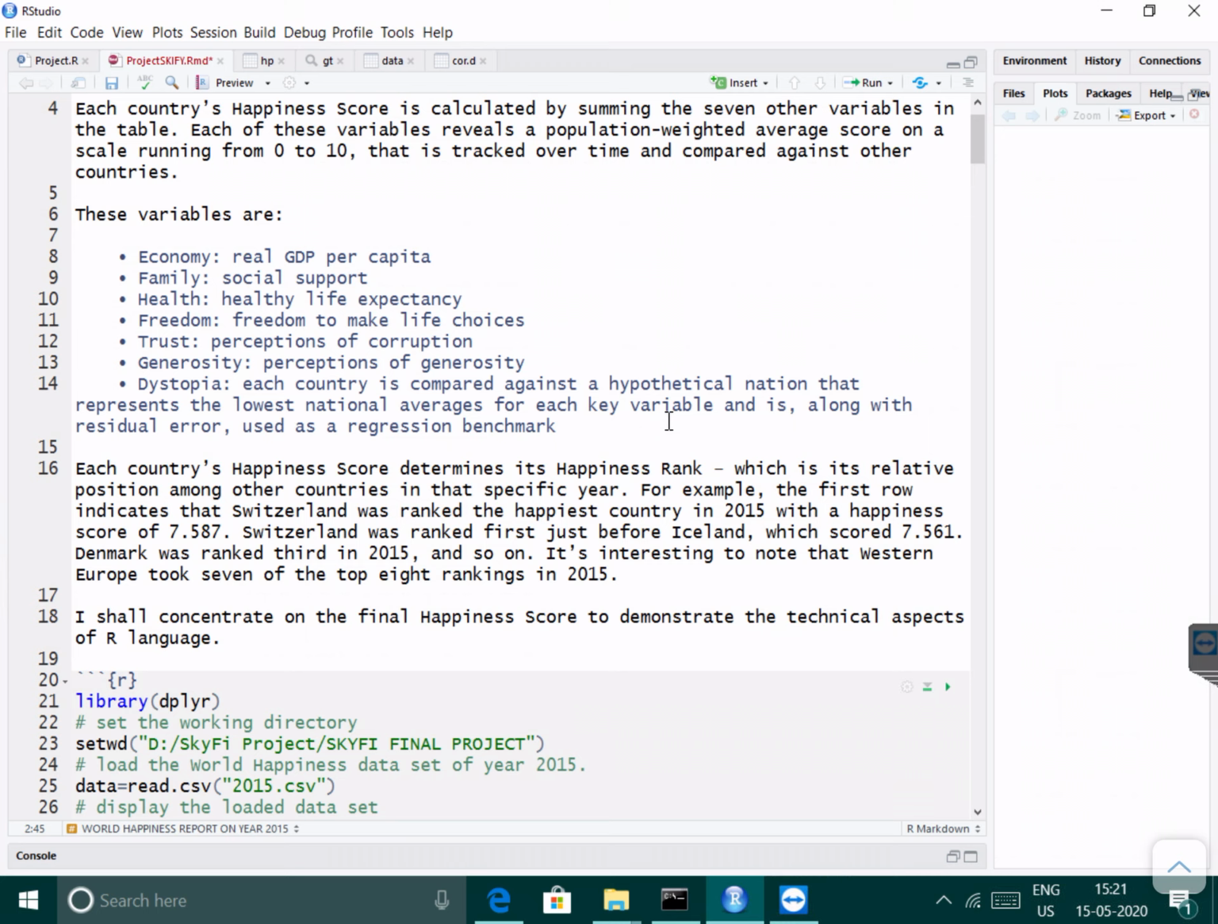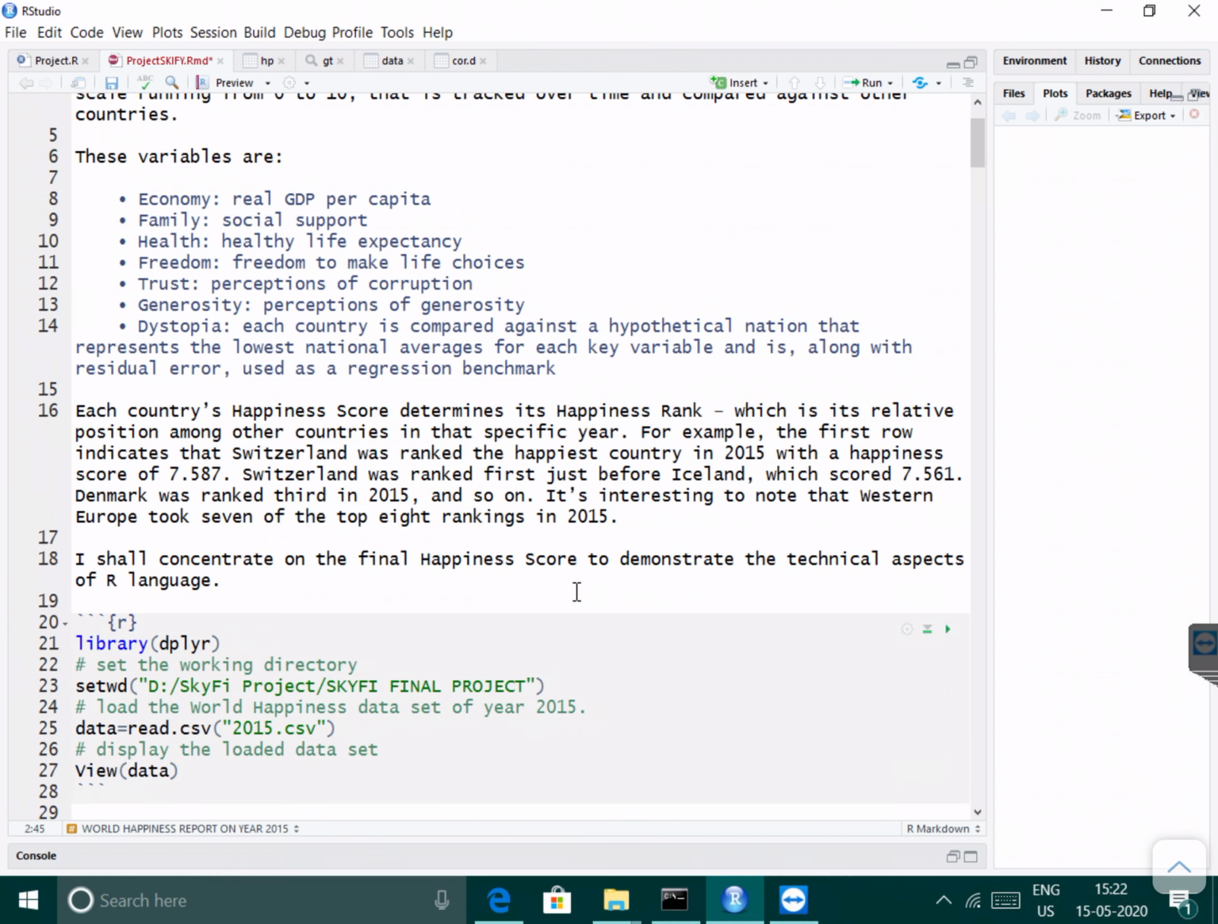For example, the first row indicates that Switzerland was ranked the happiest country in 2015 with a happiness score of 7.587. Switzerland ranked first, just ahead of Iceland, which scored 7.561. Denmark was ranked third in 2015, and so on. It is interesting to note that Western Europe took 7 of the top 8 rankings in 2015.